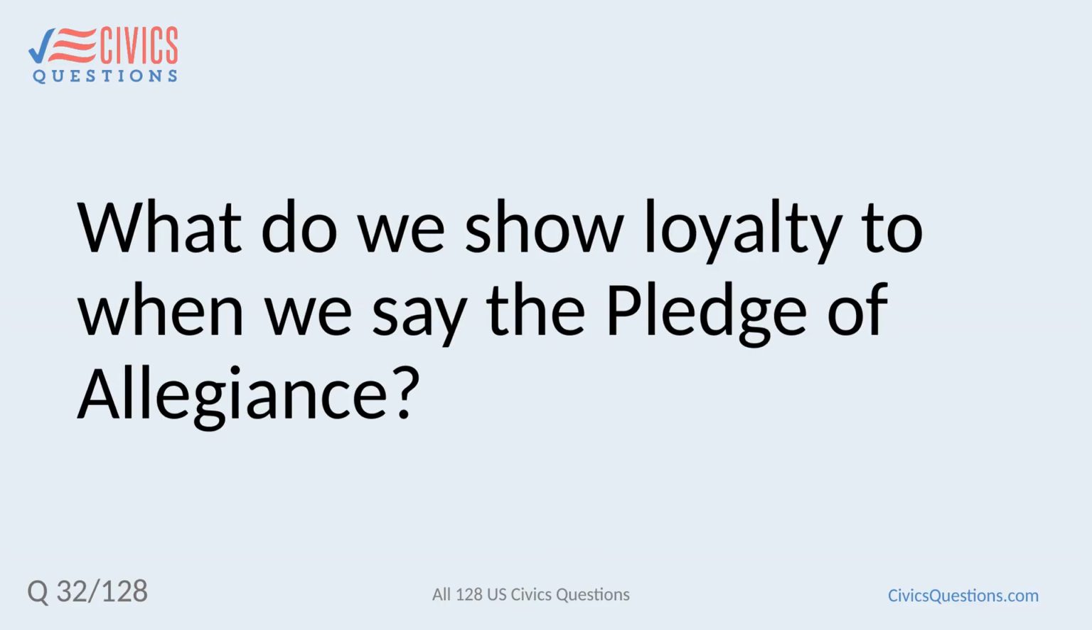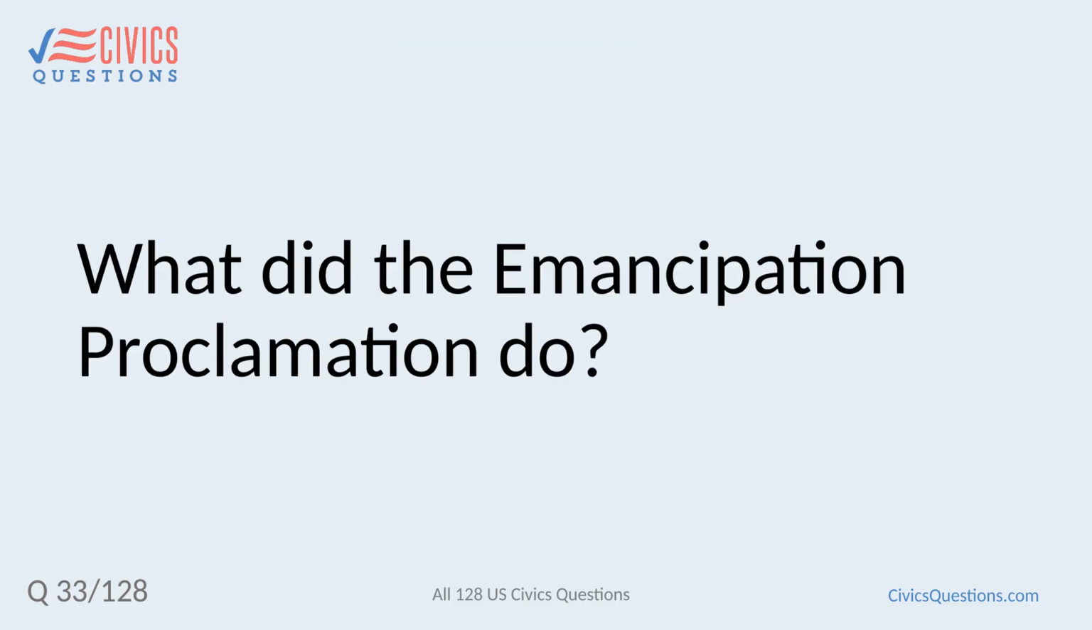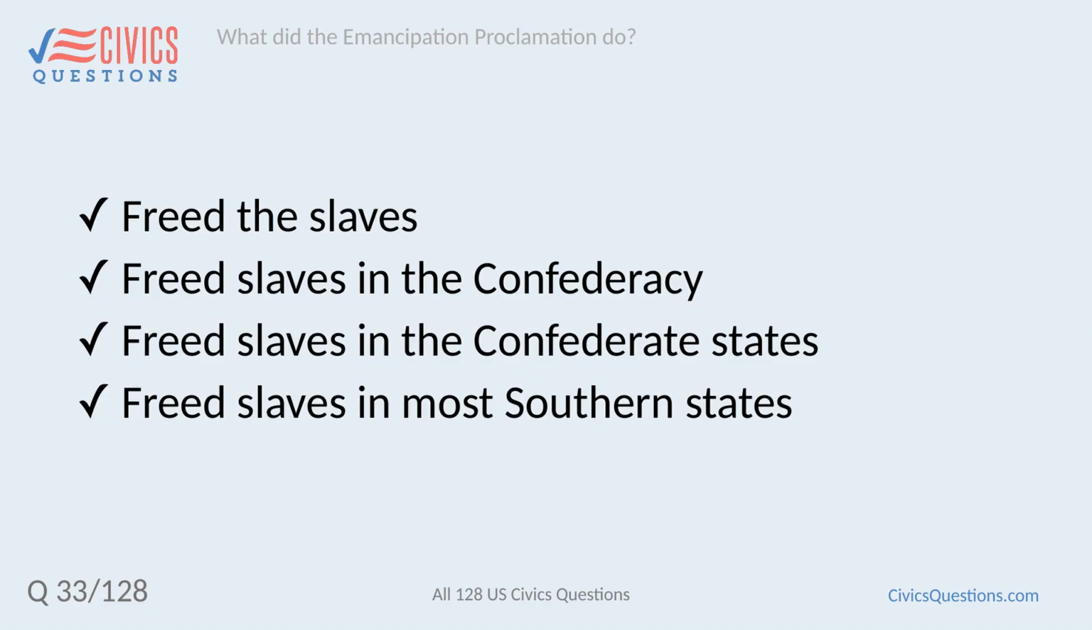What do we show loyalty to when we say the Pledge of Allegiance? The United States. The flag. What did the Emancipation Proclamation do? Freed the slaves. Freed slaves in the Confederacy. Freed slaves in the Confederate States. Freed slaves in most southern states.